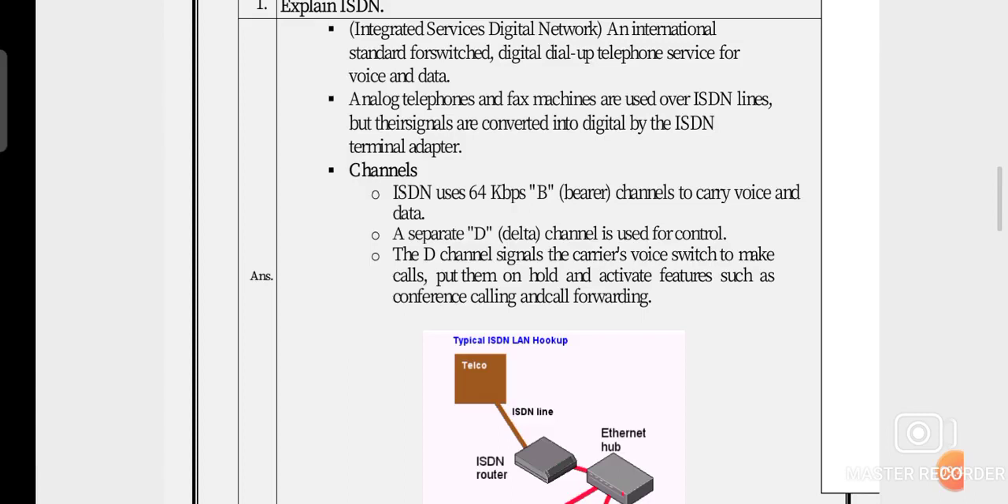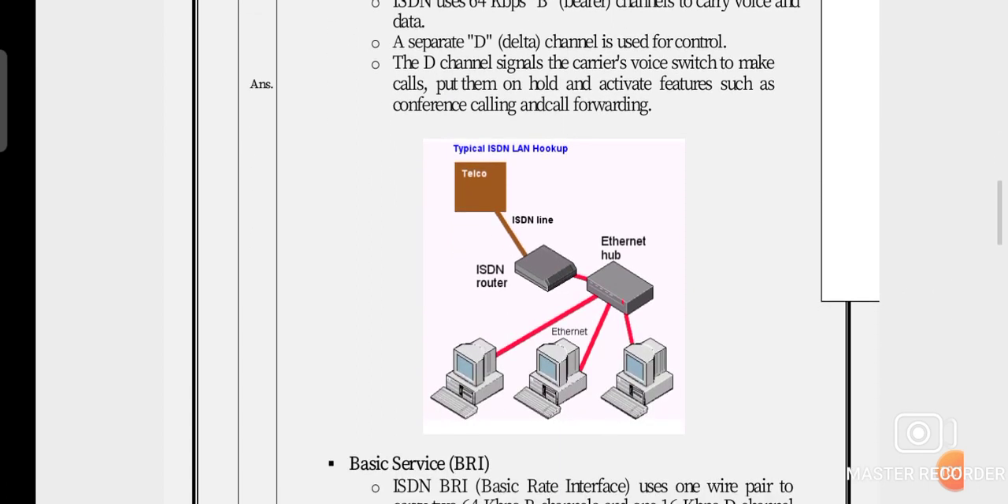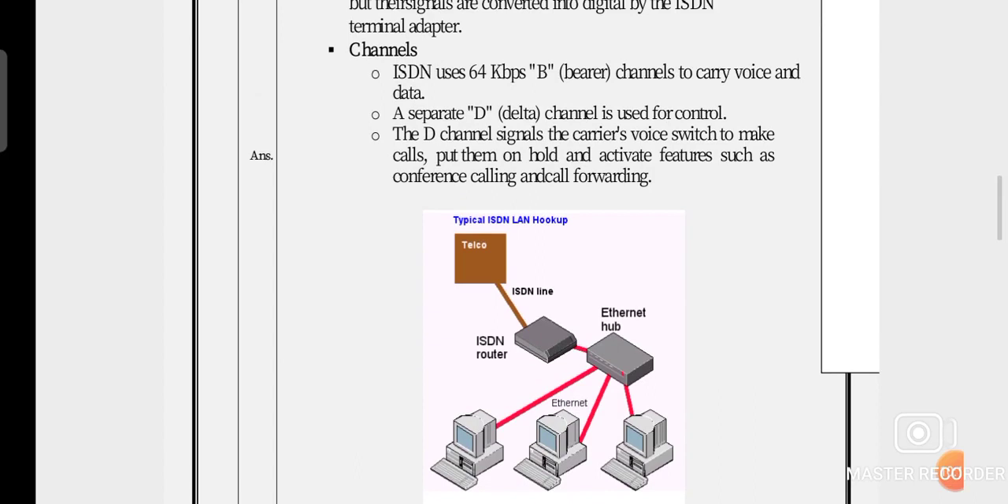Dear students, as we know, when we call another person and that person is very busy, you have to put your call on hold. Or when you call more than one person at a time, you require conference calling and call forwarding. All these system features are provided by the D channel signal in ISDN, Integrated Services Digital Network. Here is the figure diagram of this ISDN channel.